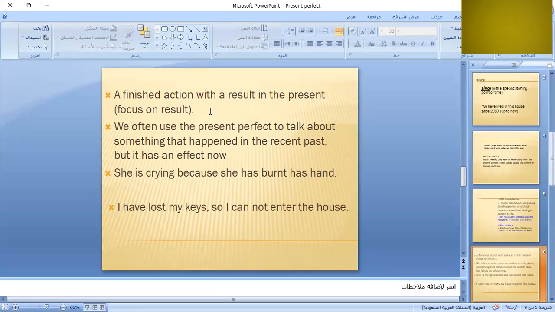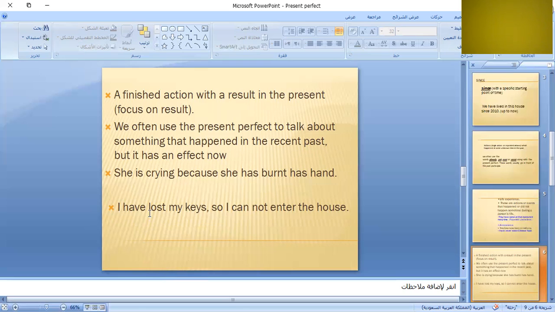As you see, we say, for example, why is the police here? You say someone has had an accident. Someone has had an accident. It's a complete action. The action happened and finished, but it happened very recently, and the police is here now. So someone has had an accident. Okay. She is crying because she has burnt her hand, as you see the example here.